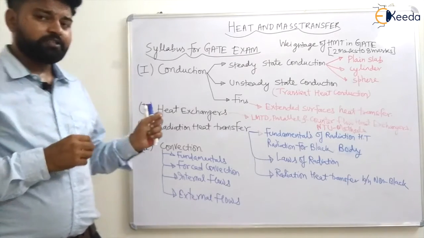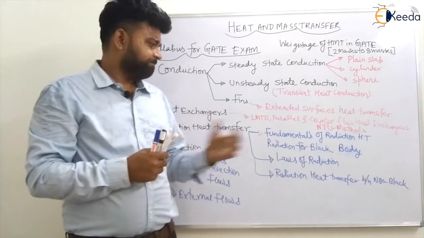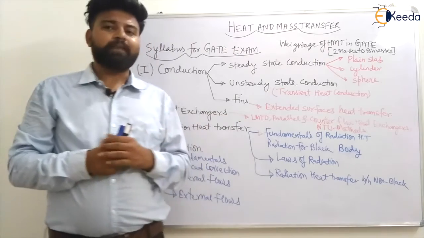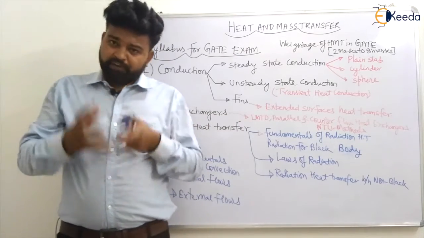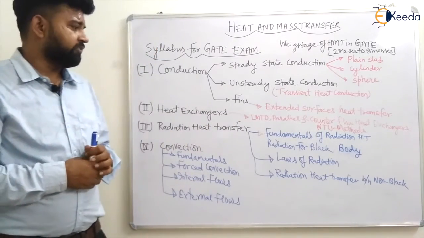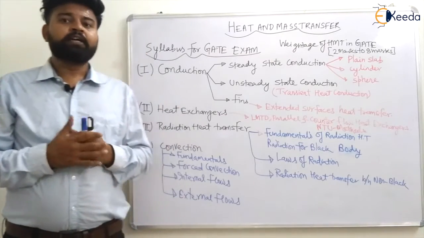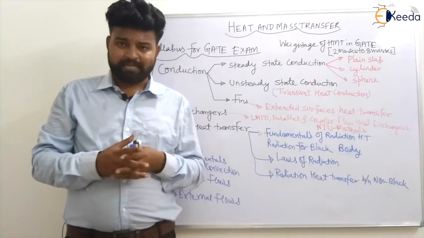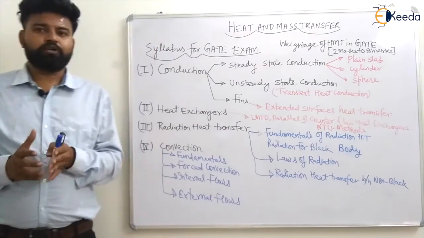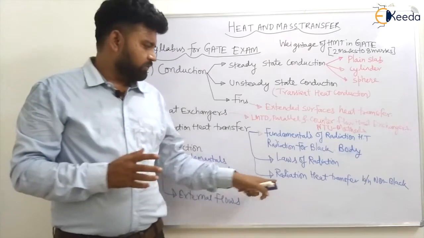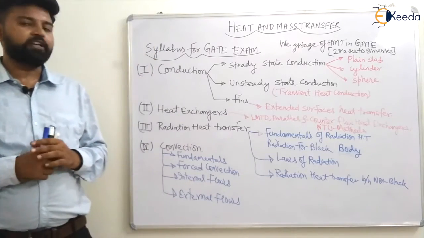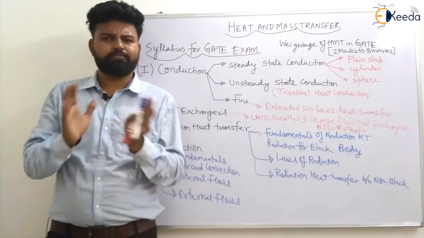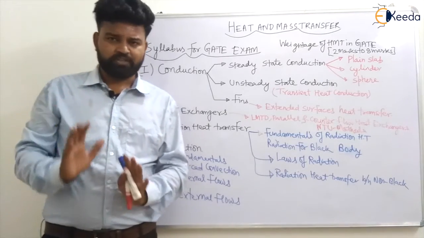In this third unit, we will cover the fundamentals of radiation heat transfer, then radiation for the black body. We will cover different types of reflections, laws of radiation, radiosity, irradiation, and the resistance concept for two black bodies. We will also cover radiation heat transfer between non-black bodies, the resistance concept, and two enclosures. I will go through each and every single thing deeply from basic to advanced level.